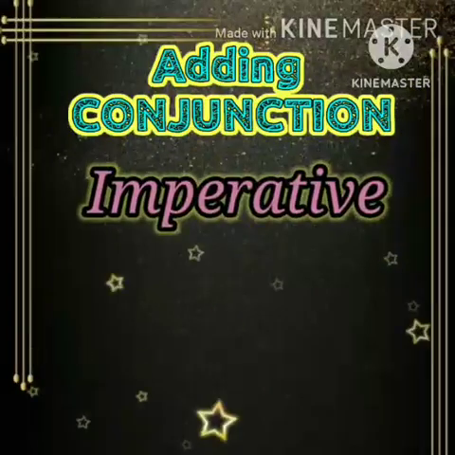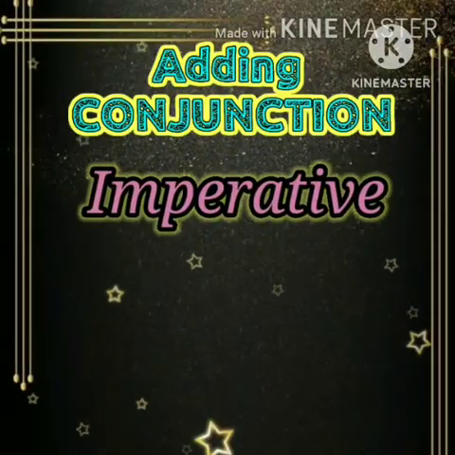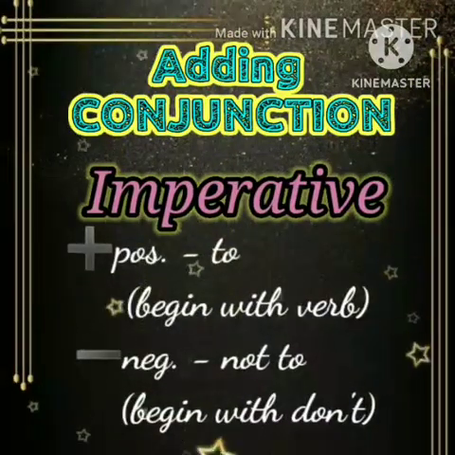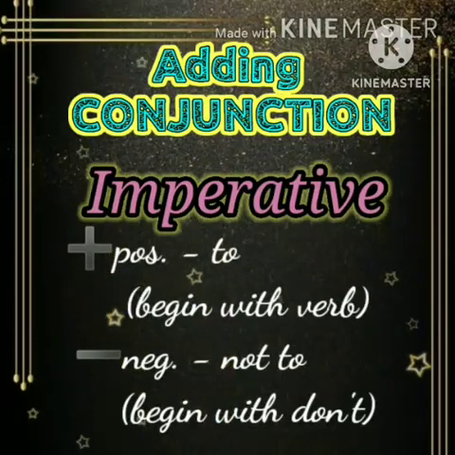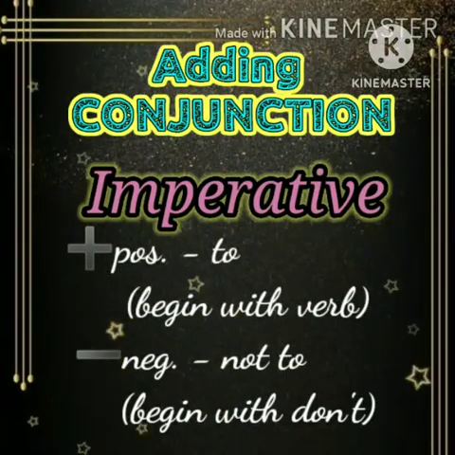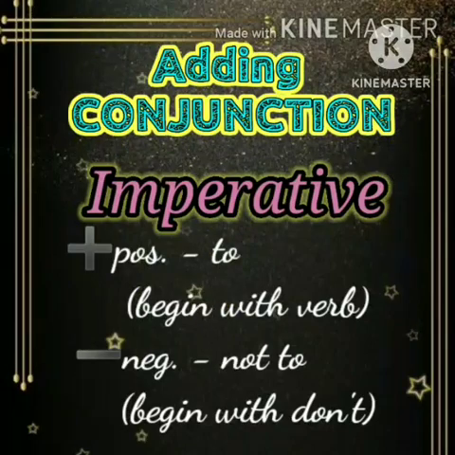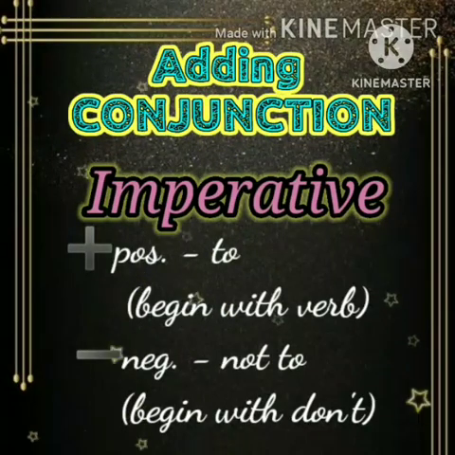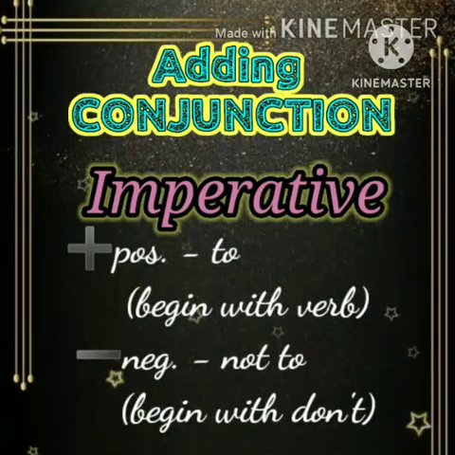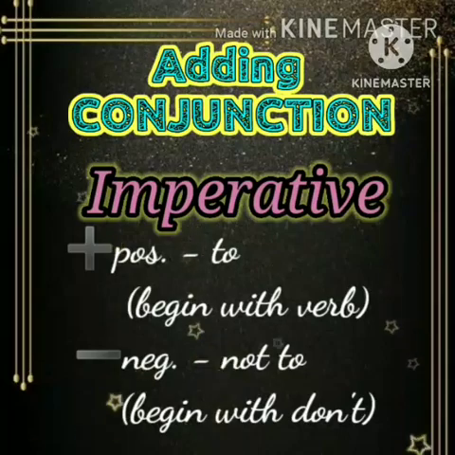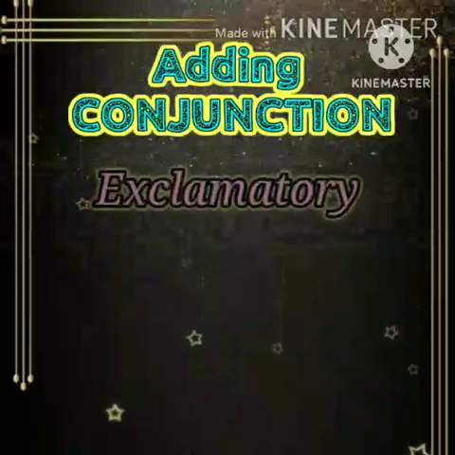Then for imperative sentences, we shall take positive sentences and negative sentences. Positive sentences are the sentences which begin with a verb, and negative sentences usually begin with don't. So for positive we shall use to, and for negative we shall use not to as the conjunction. Then finally exclamatory sentences.